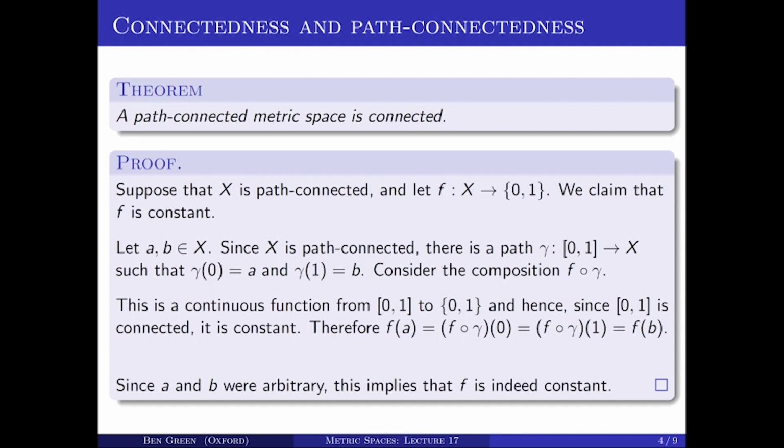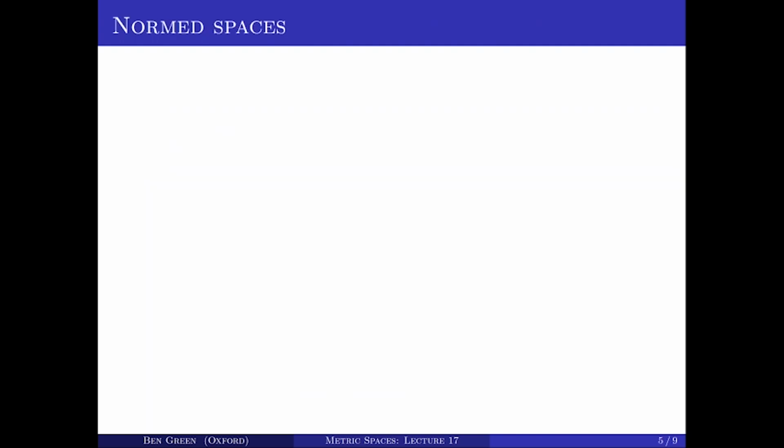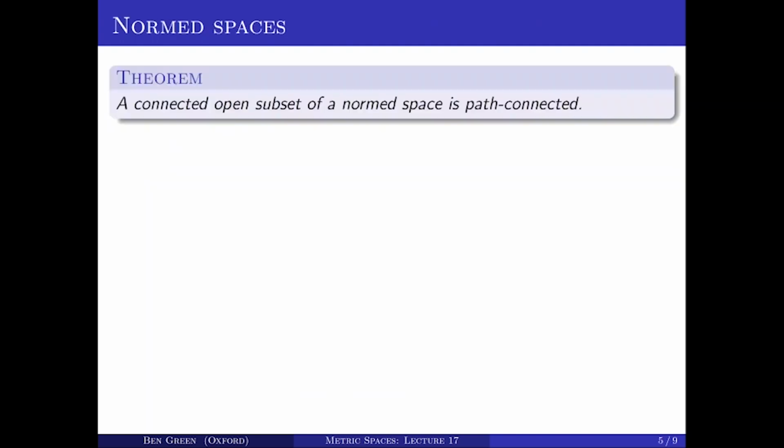Now what about the other direction? Does connected imply path connected? Well, it turns out that the answer to that is no in general, and we'll see an example at the end of the lecture. But the answer is yes sometimes. So the answer turns out to be yes if X is actually a normed space. So we'll prove that positive result first. If you have a connected open subset of a normed space, then it's path connected. So that's a theorem.